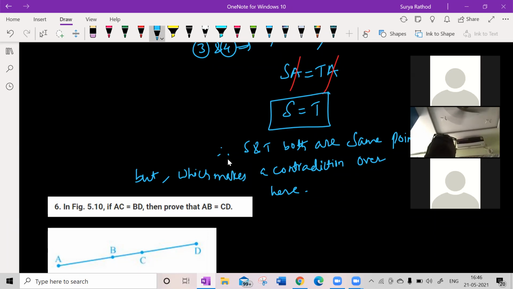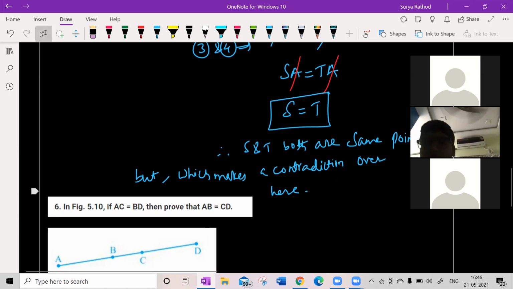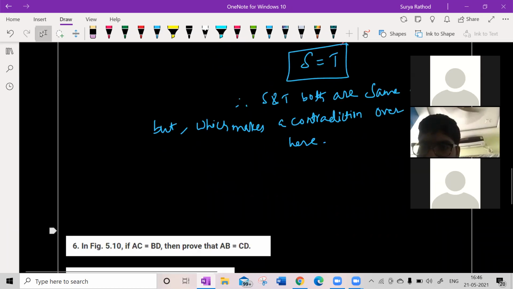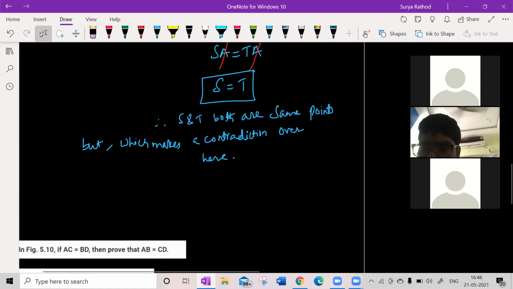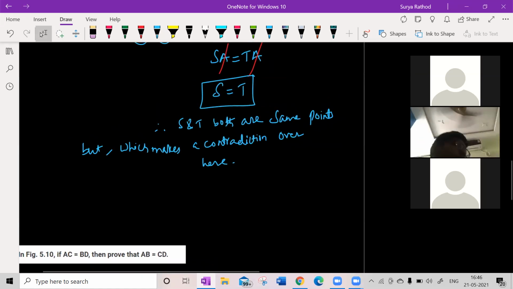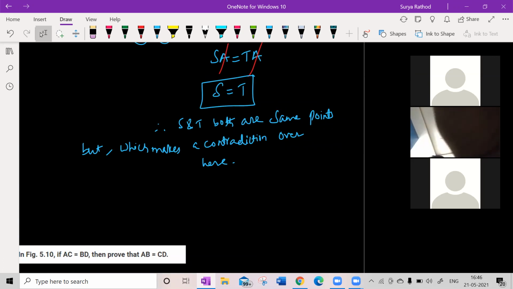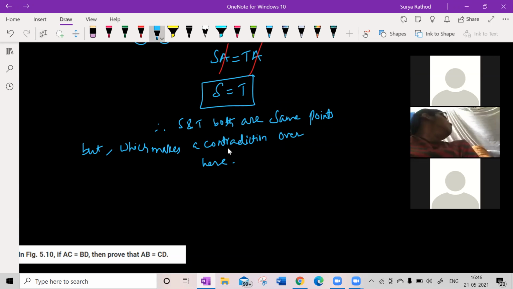So our assumption, whatever the assumption we have taken, it is not getting satisfied here. So it is making a contradiction. See, both are same points, right? Both are same points. So which is making a contradiction over here. So what we have proved from this, what we understood. Therefore, it is proven that every line segment has one and only one midpoint.